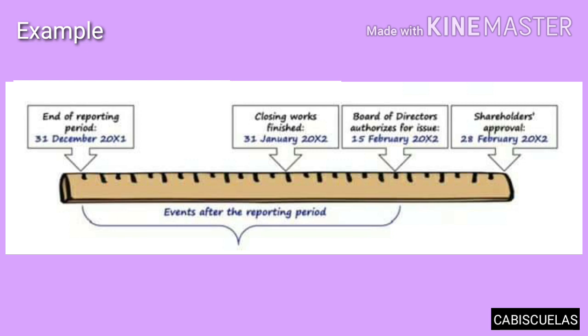So here, you need to assess the events that happened between the end of the reporting period and the date of BOD's approval, because this is the date when the FS are authorized for issue. Therefore, the shareholders' approval is not necessary because it is already authorized by the board.